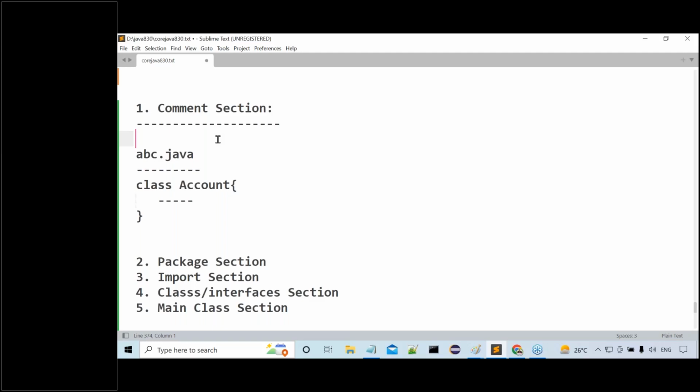So, what is the right programming practice for us now? Before writing the program, provide some description about our program, at least minimum details: for what purpose we are writing it, what you have included inside this program, who has implemented it, and part of which team and which project this implementation was provided. If we provide all these details, it is very easy for somebody else to understand the intention of your program. To provide that description, we have to use the comment section. This is one scenario I'm telling you.